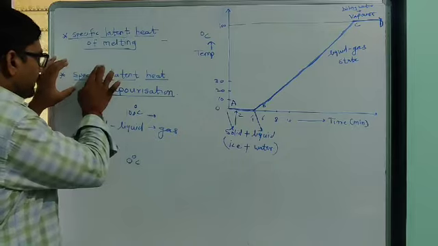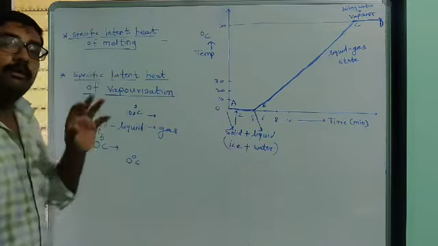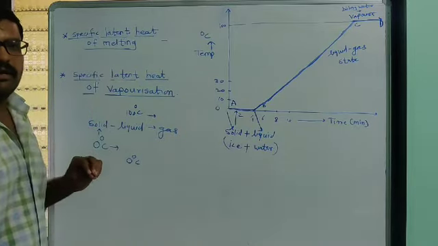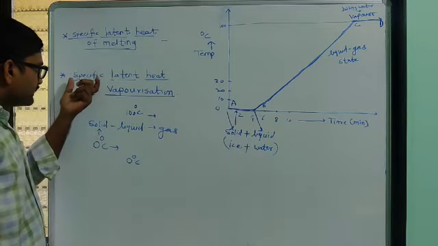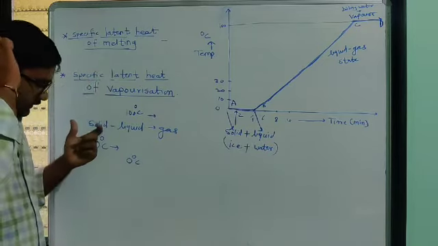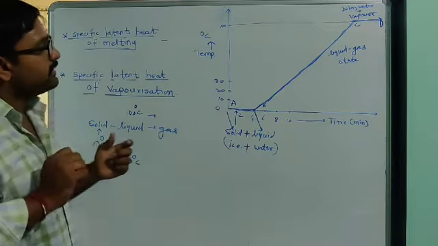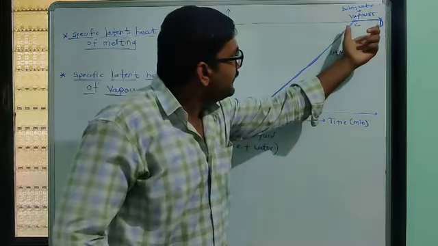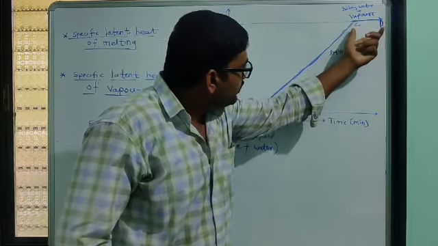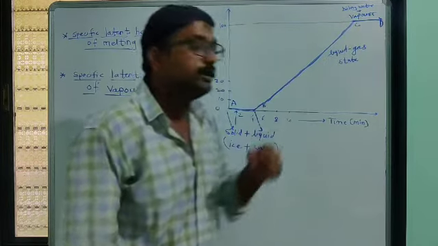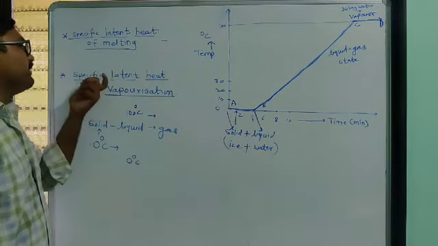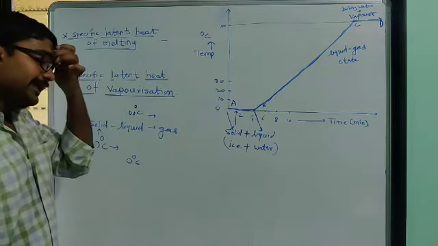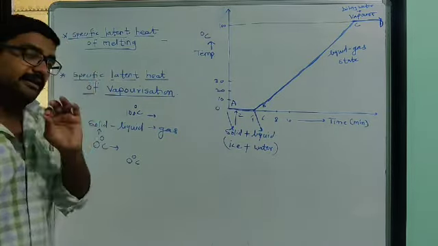Similarly, we have to take a specific amount of liquid substance, whether it is 1 kilogram or 1 gram. Suppose we take that specific amount of substance, and we measure whatever heat we need to convert that specific liquid substance into vapors, so that heat is simply called the specific latent heat of vaporization.